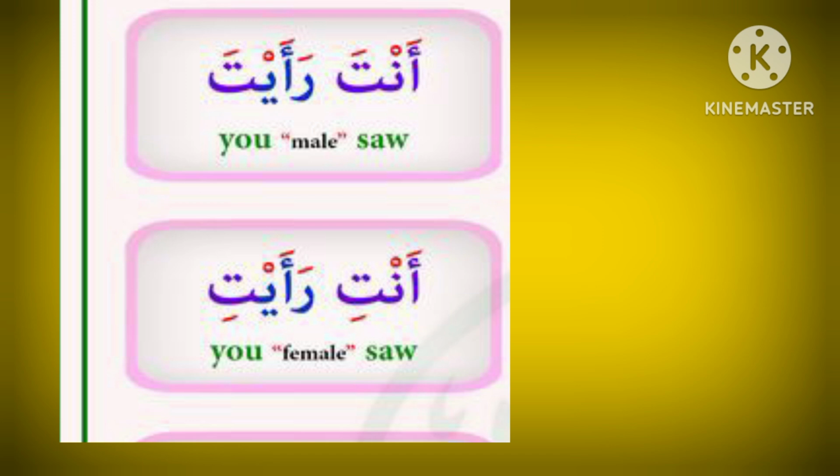Anta raita is spoken for male gender. Anti raiti is spoken for female gender. Second person pronoun. Anta means you. Anta is used for male. Anti is used for female.